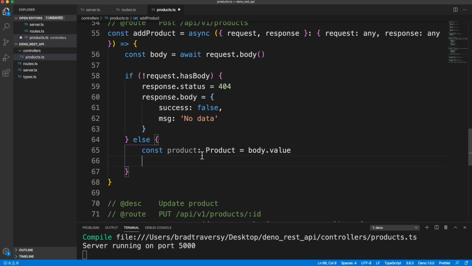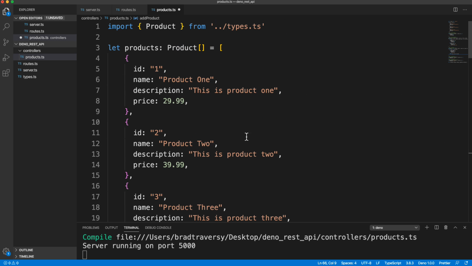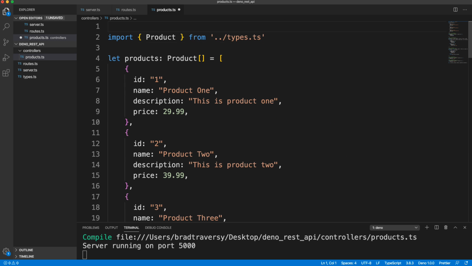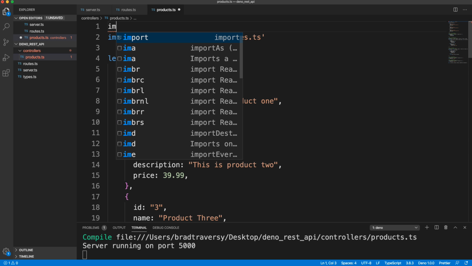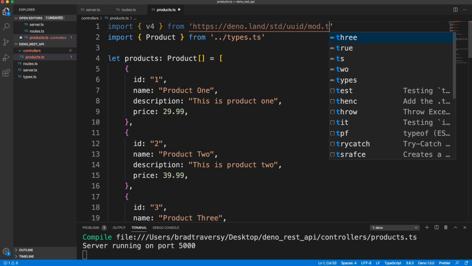Okay, and then we want to create an ID, because with most APIs, you don't create the ID from the client; it gets added by the database. However, we're not using a database, so what I'm going to do is bring in up here at the top the UUID standard library. There's an object called v4, because it uses version 4 of UUID, and we can bring that in from https://deno.land/std/uuid/mod.ts.